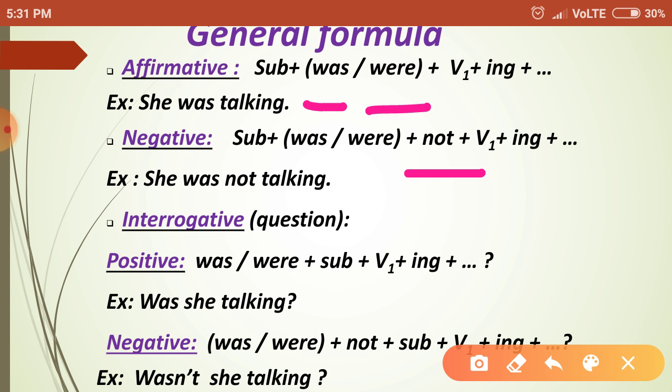And for the interrogative sentence, as we told you already, when the subject is I, he, she, it, we must use was. When the subject is we, you, they, we must use were plus subject plus V1 plus ing for a positive statement, and was or were plus not plus subject plus V1 plus ing is for a negative sentence. Understood? Wasn't she talking? Like that.